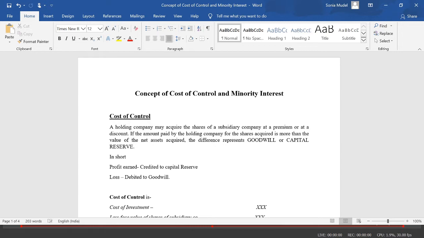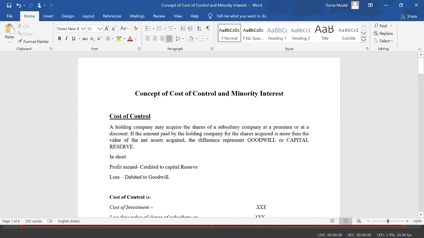If the holding company earns profit, then the earned profit is credited to capital reserve. Whereas if there's a loss, that is, the cost of investment made by the holding company in the subsidiary company is more than the worth of the subsidiary company, then it leads to goodwill and is debited to the asset side in the balance sheet. Capital reserve is credited in the holding company's accounts, and if we see the presentation, it is shown on the liability side of the consolidated balance sheet.